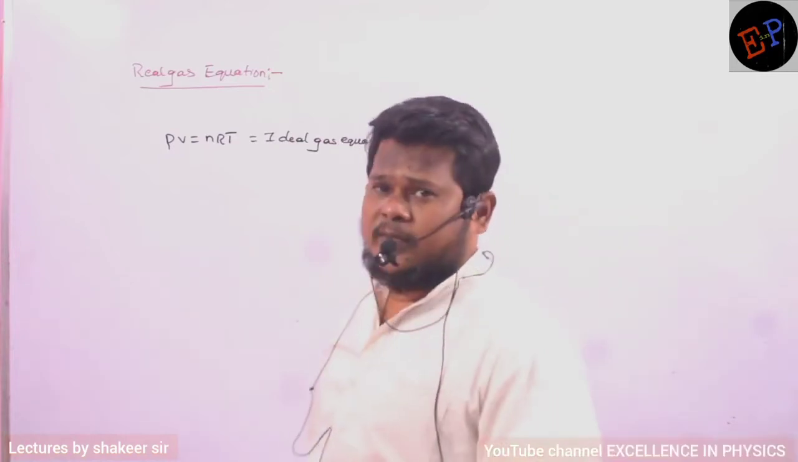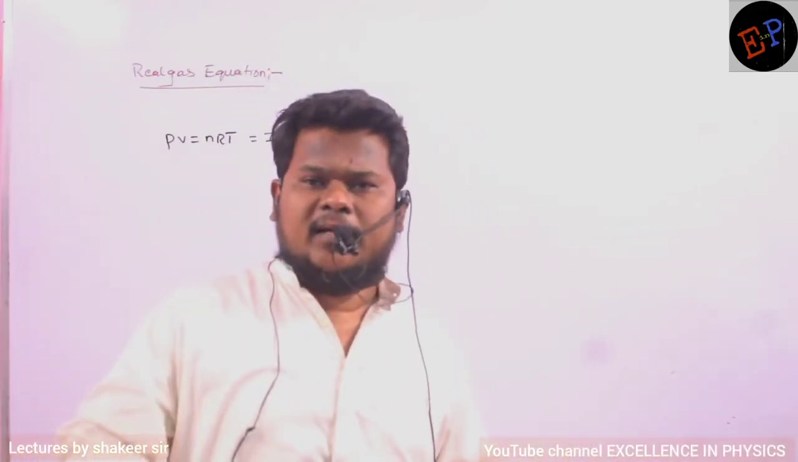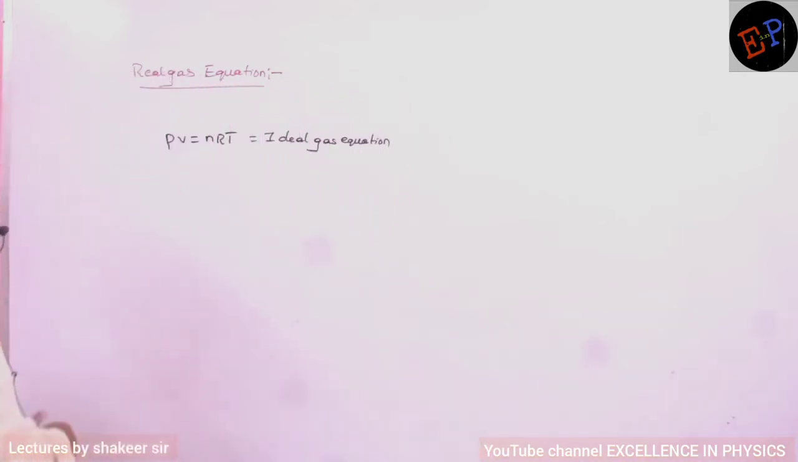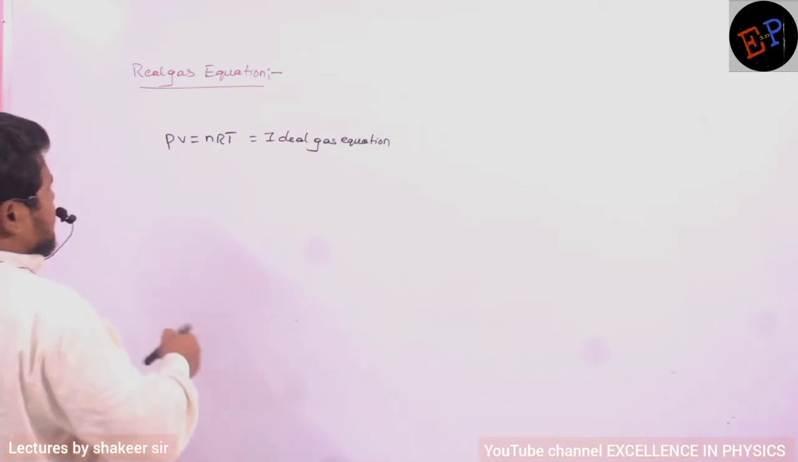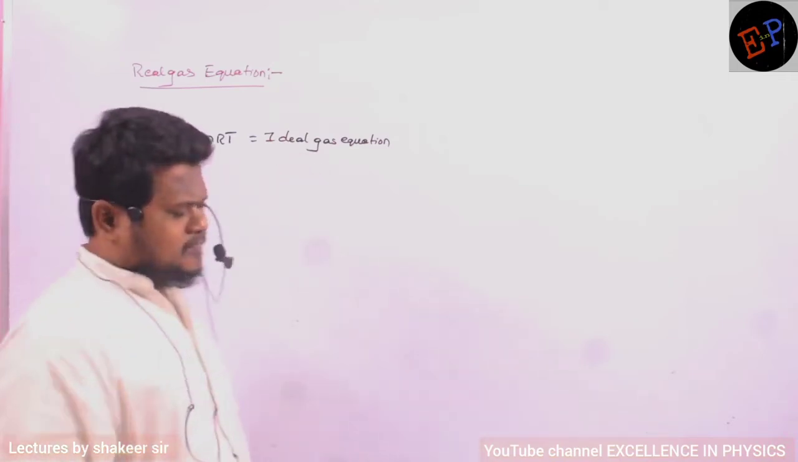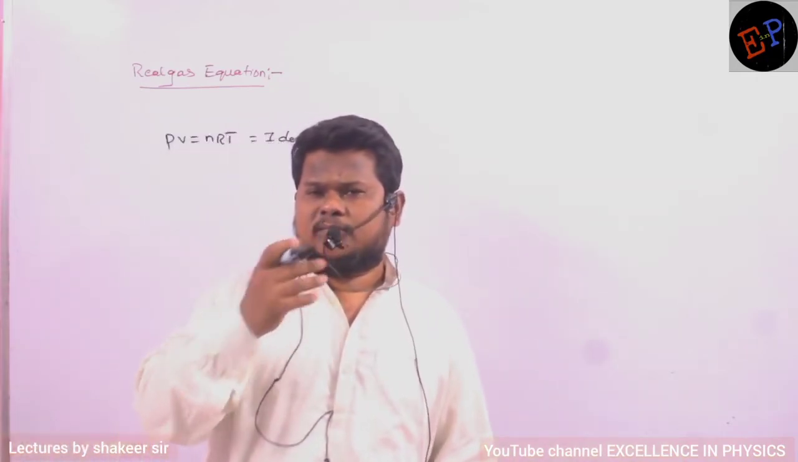So now we will study about the real gas equation. Until now we have been studying about ideal gases. Now we are going to study about real gas. For example, if you take this one, this is the equation of an ideal gas. PV is equal to nRT.